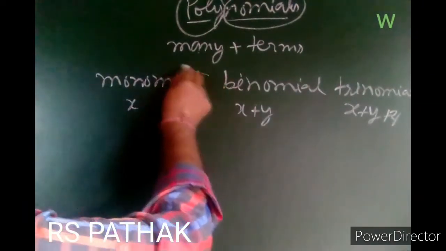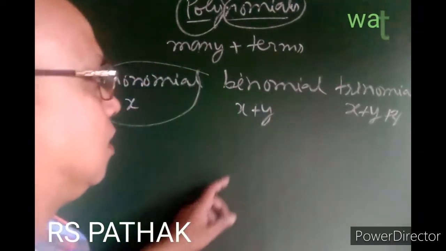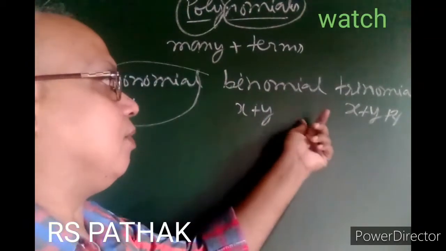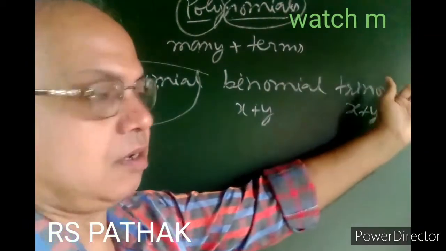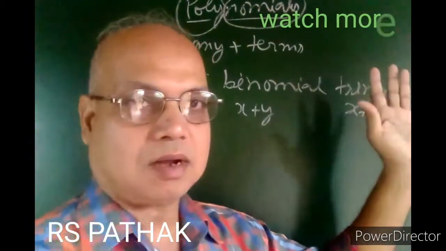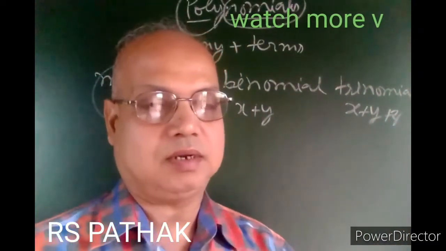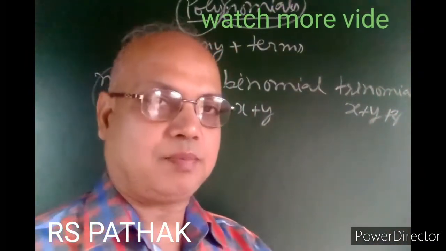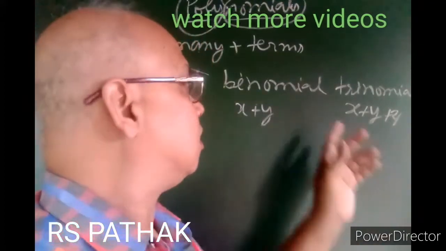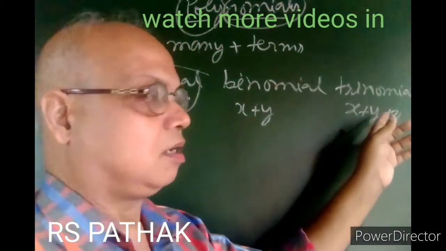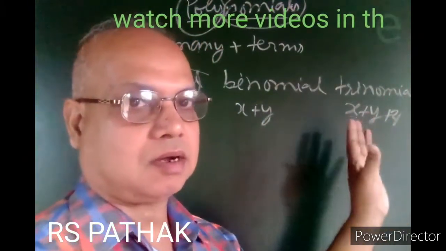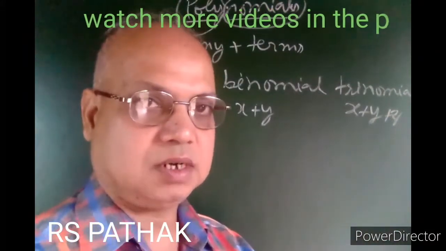If we exclude monomial, then binomial, trinomial, next quadrinomial, all are called polynomial. In polynomial, binomial, trinomial, quadrinomial, all are called polynomial. Clear?